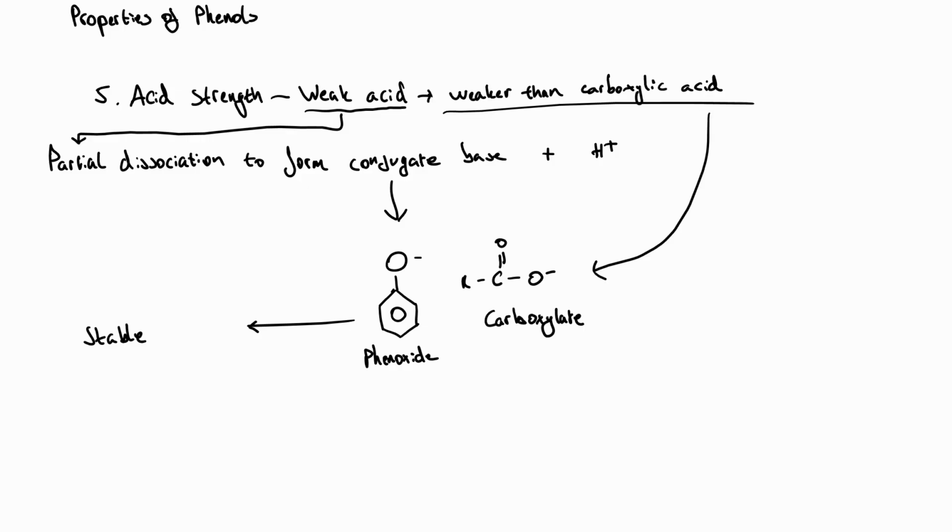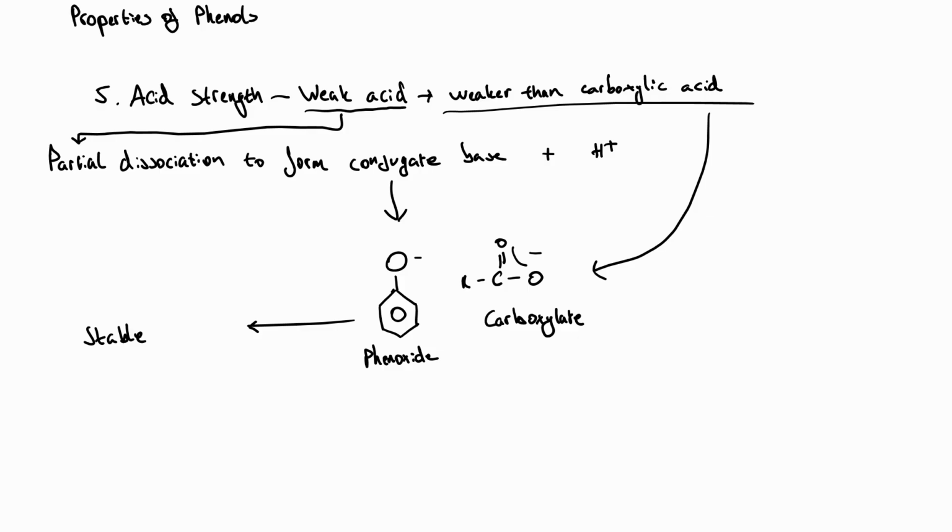The phenoxide ion is stable, but it's less stable than a carboxylate ion. The reason for this is due to spreading of the negative charge in carboxylate. In carboxylate, we have this C=O, which is an electron withdrawing group. So this charge is spread across the 2 oxygen atoms in a pi system. Now, in phenoxide, that benzene ring is also electron withdrawing. So the charge is spread out with lower electronegativity carbon atoms.